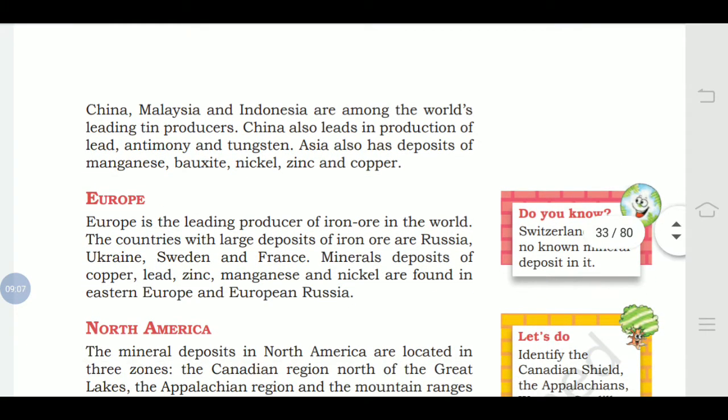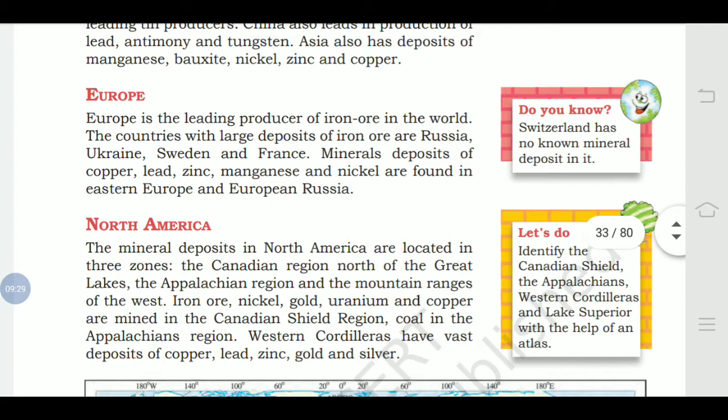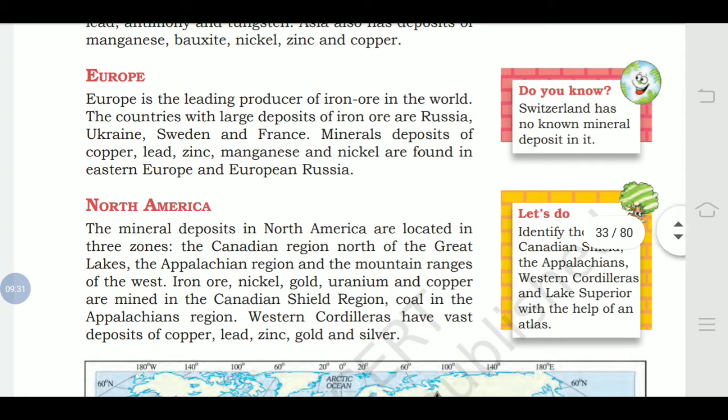China, Malaysia and Indonesia are among the world's leading tin producers. China also leads in production of lead, antimony and tungsten. These are the other minerals. Asia also has deposits of manganese, bauxite, nickel, zinc and copper. So these are the minerals found in these areas. Europe, now which minerals are found in Europe, you can see over here. So we are discussing the continents, and what minerals are found in different continents.